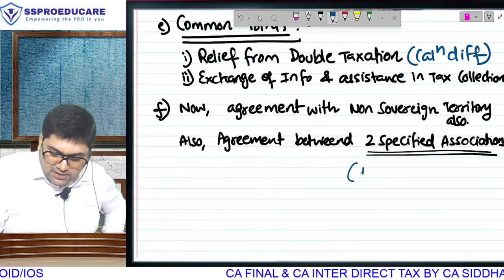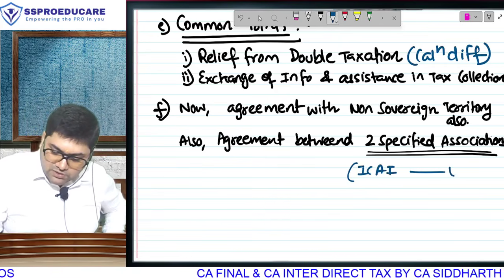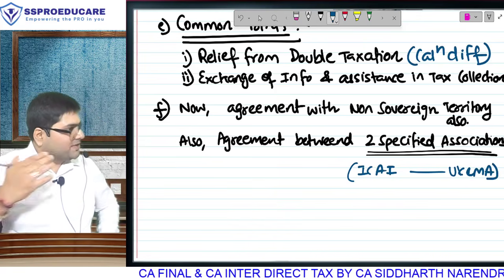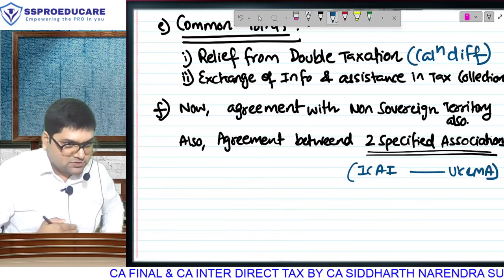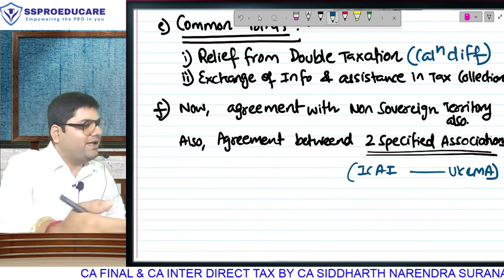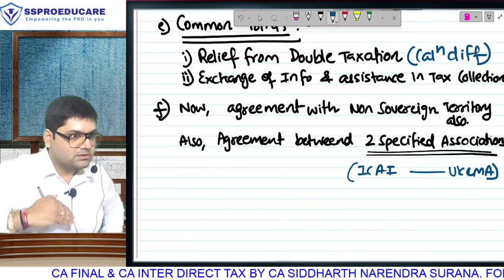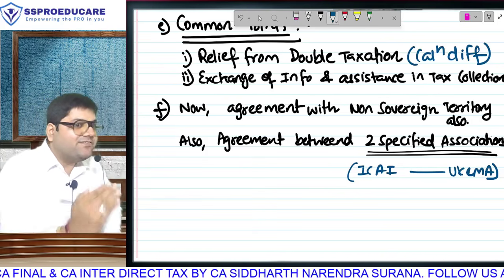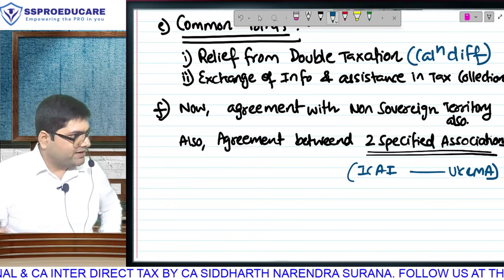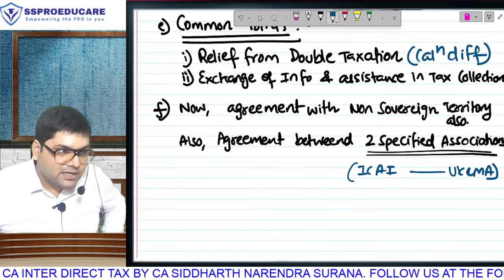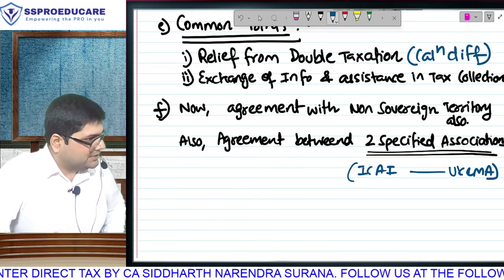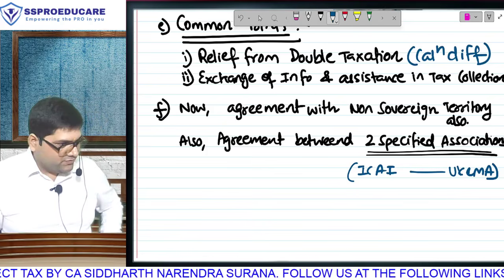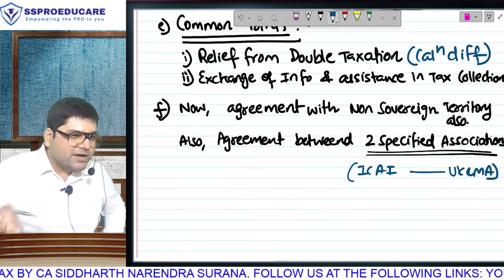This is basically ICAI having a tie-up with UKCMA, or ICAI having a tie-up with AICPA, which a specified association can have with another specified association. It can be Mumbai police having an agreement with Scotland police. It has got nothing to do with tax, but basically we are talking about cooperation worldwide, so we are providing for that also. Such treaties can be entered which don't have a tax related effect, but we can still cooperate with each other.